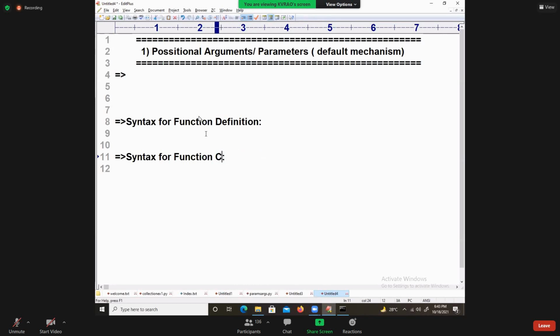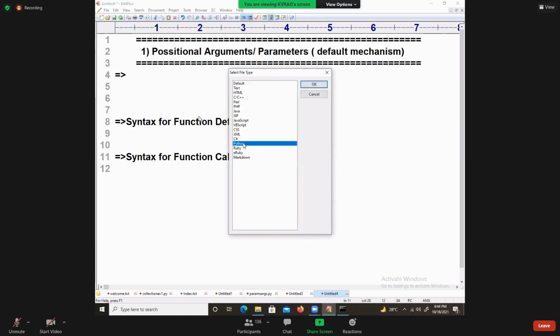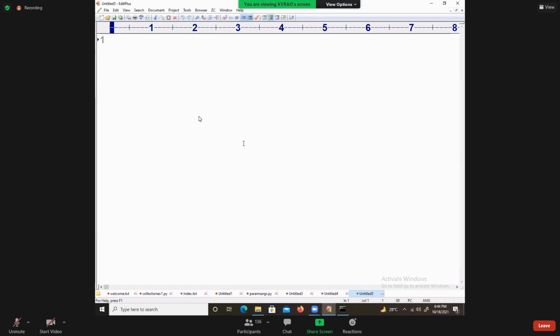This is a default mechanism, dear students. Don't expect something more. Observe it carefully, all of you. I'm giving a positional parameter example, example1.py, one small example.